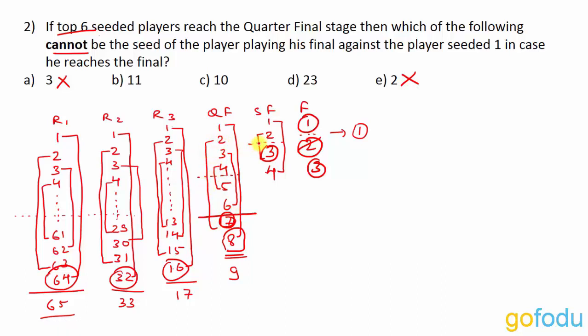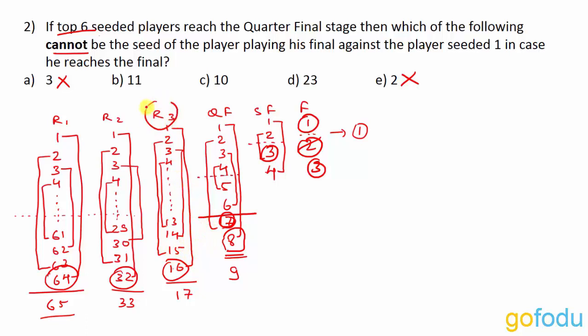If 7 beats 2, 7 goes into the semis, and again if 7 beats 3, he can go to the finals and play against 1. But 7 is not given in any of the options, so we are not concerned about 7. But instead of 7, some other player from these 3 rounds can come to the quarterfinals and play against 2 and beat 2, causing an upset and reaching the semis and finals. So we will check the matches in which 7 is playing and we will check the player who is playing against 7.